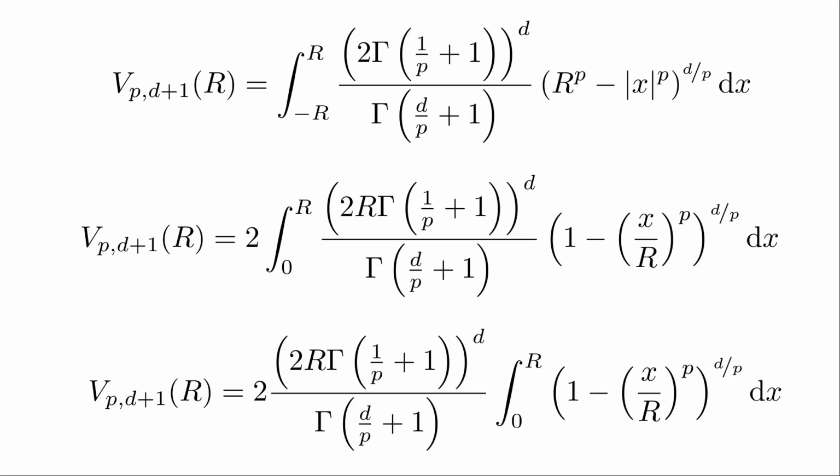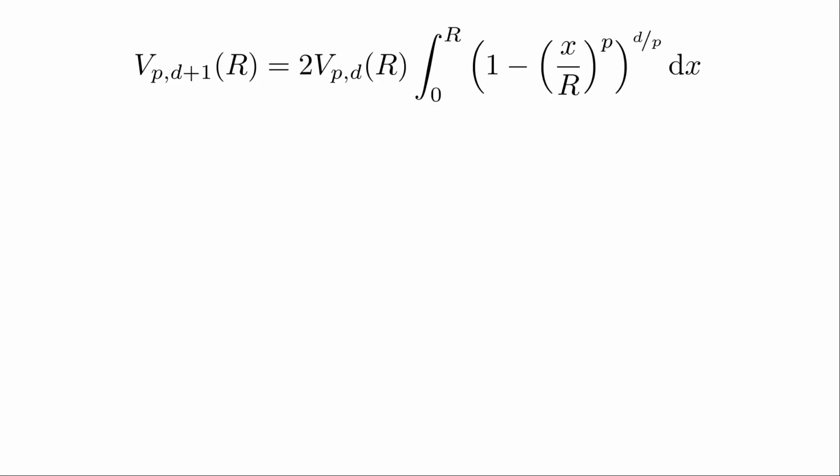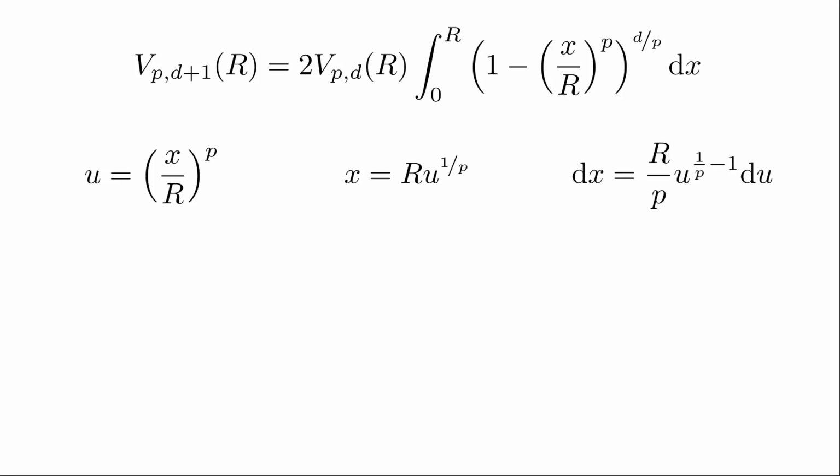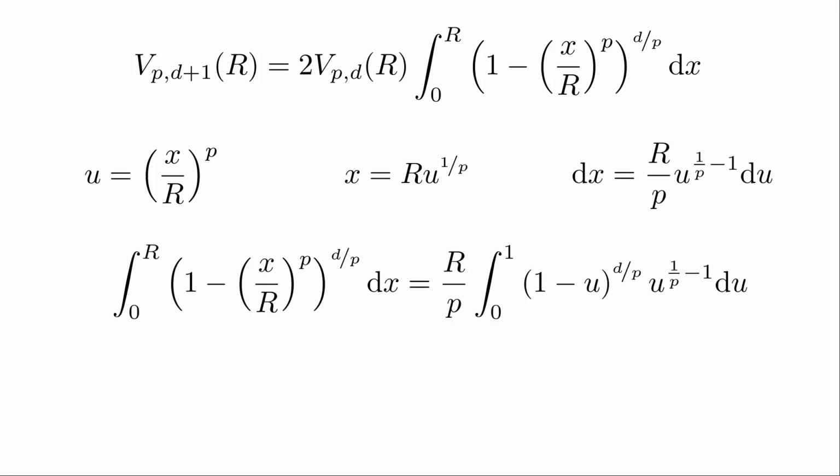Next, we note that the thing that is out of the integral now is just 2 times the volume of an LP ball in d dimensions, that is, 2 times Vpd of r. Focusing now just on the integral, we can do this variable change and then pull out some more constants out of the integral. And the trick is that this integral can be solved in terms of the beta function.